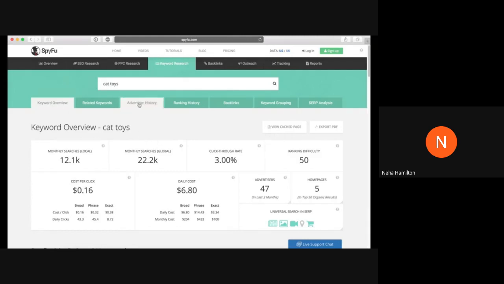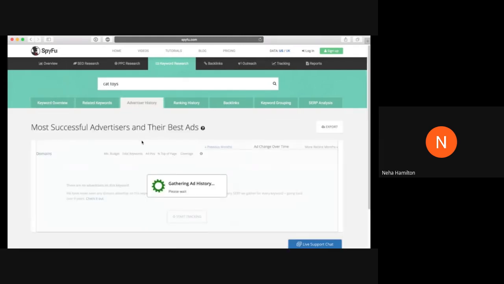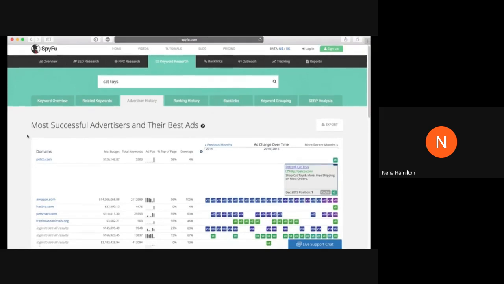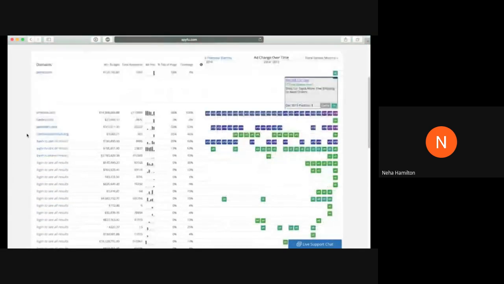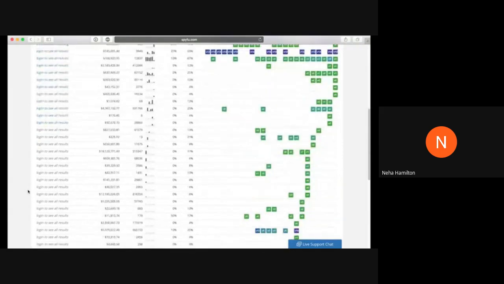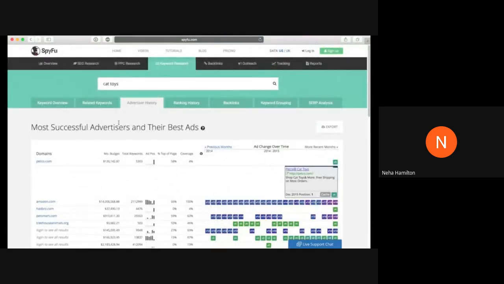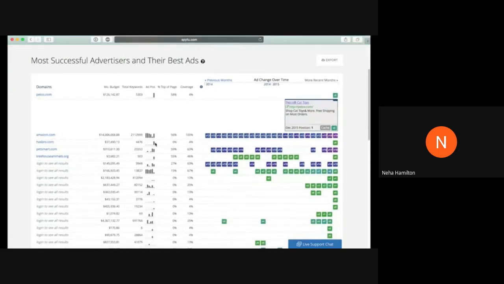So if we click on advertiser history, the really cool thing about SpyFu is that it'll give you a list of every single person that has advertised for the cat toys keyword. So you can see the big ones, Petco, Amazon, PetSmart, etc. And you can see what their ad is. In the free version, it only gives you the top 5. And we're going to just use Petco's for an example here.